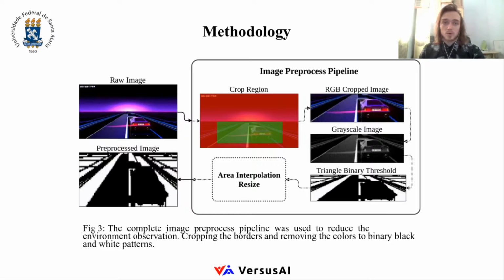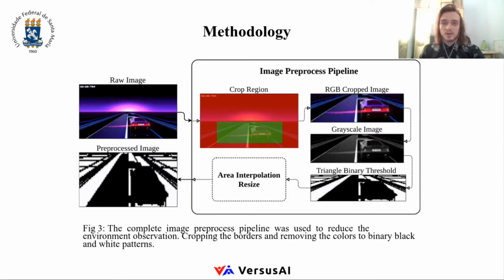The image processing pipeline performed in this work can be seen in Figure 3 present on the screen. With the BGR screen saved, the image was cropped, removing almost 50% of the upper pixels, 20% of the lower pixels, and 20% of the left and right pixels. Then a color to grayscale filter was applied. After that, the triangle threshold function was applied to transform the image to binary. Finally, we resized the final image to 160 times 90 pixels using area interpolation.